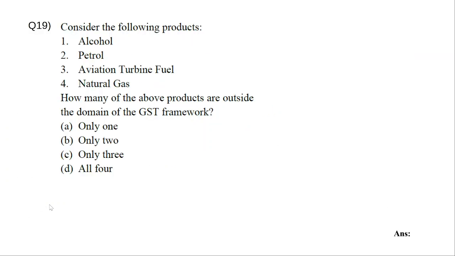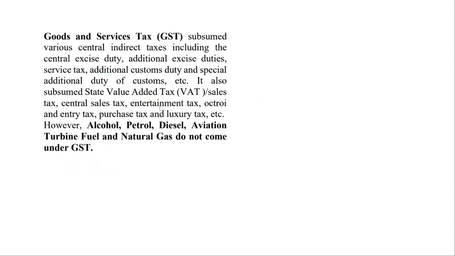Consider the following products: alcohol, petrol, aviation turbine fuel, natural gas. How many are under GST? GST is very important. The GST Act of 2017 subsumed central indirect taxes. GST is not a direct tax, it's an indirect tax, and it has taken into its ambit the central excise duty, additional duties, service tax, VAT, octroi, customs duties, central sales tax, entertainment tax, all these things.